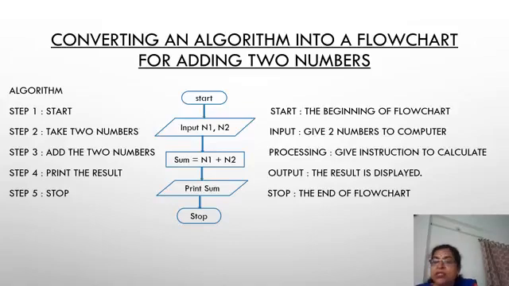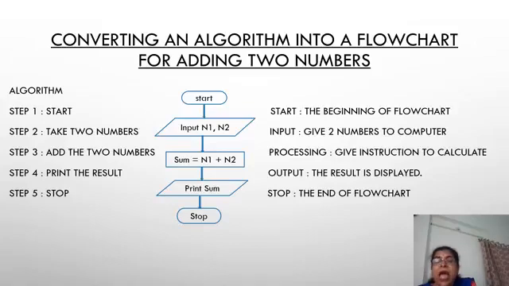Step 3, add the two numbers. This is a process. So here we have used the rectangle. Sum is equal to n1 plus n2, means we are adding two numbers here. Processing, give the instruction to calculate. Okay. Then step 4, print the result. The output, the result is displayed. Here we are printing the output. Printing means we are displaying the output. That's why the parallelogram is used again.